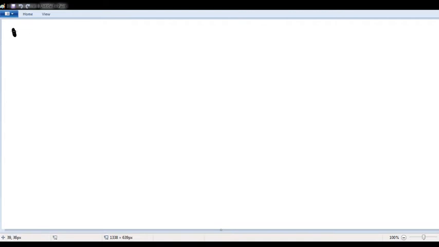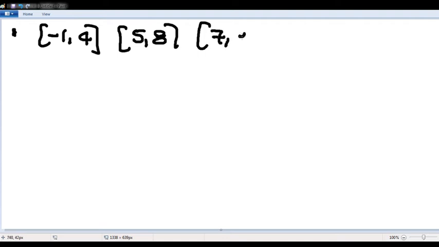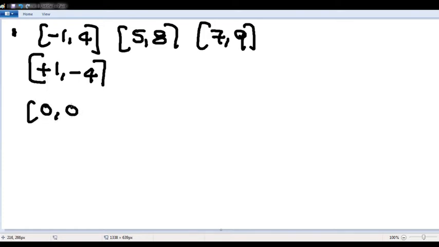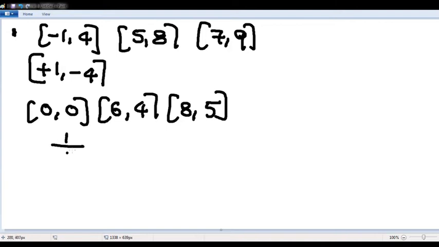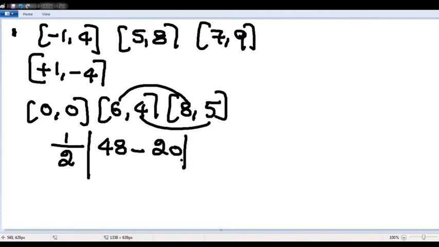Next, two questions. What is the area of the triangle with coordinates (-1, 4), (5, 8), (7, 9)? Simple thing, don't make it complicated. Shift it by (1, -4). If you shift it, it is (0, 0), 5 plus 1 is 6, 8 minus 4 is 4, 7 plus 1 is 8, 9 minus 4 is 5. Area of the triangle with (0, 0) is half of x1 y2, 6 8s are 48, minus x2 y1, which is 20. 48 minus 20 is 28, by 2 is 14.